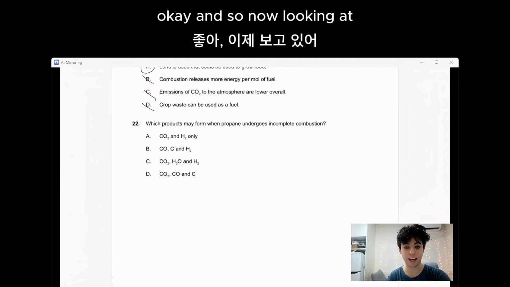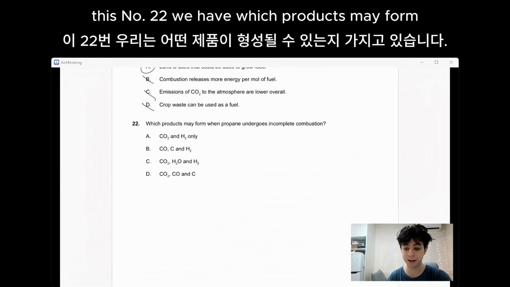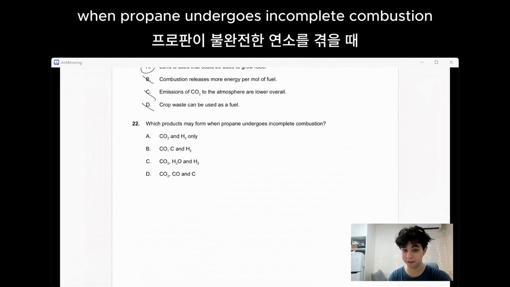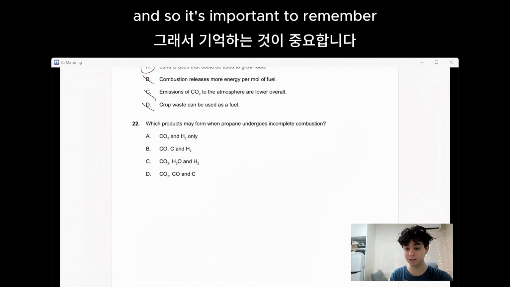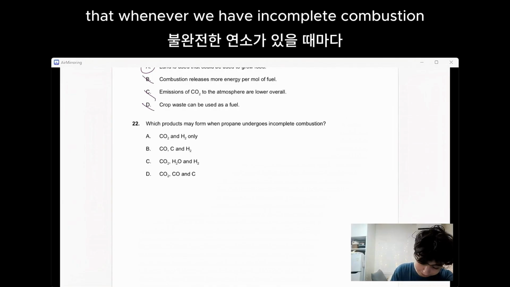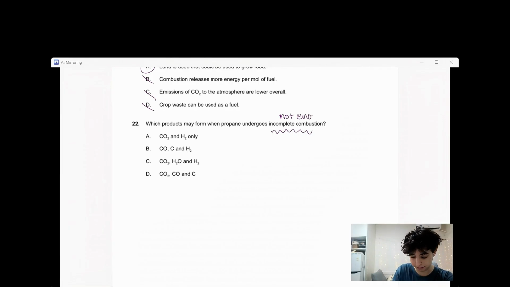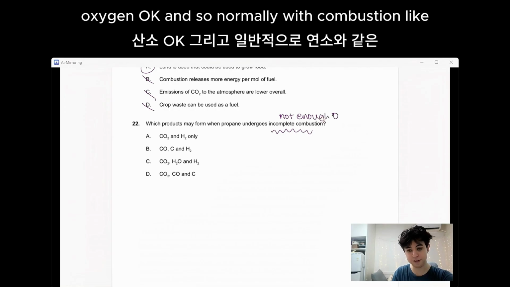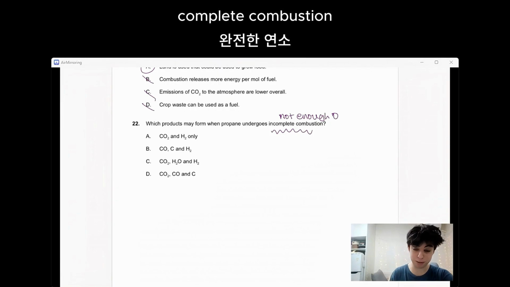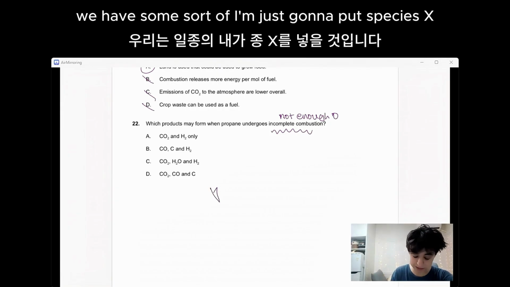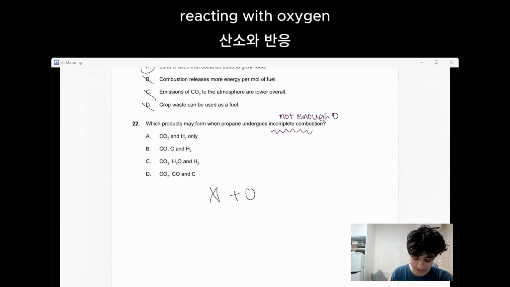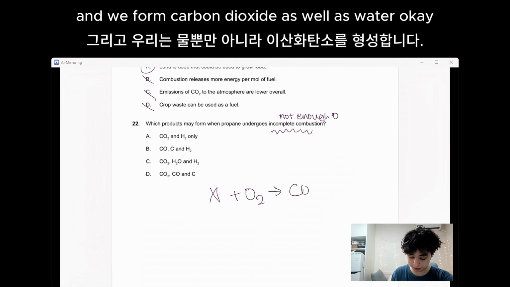Okay, and so now looking at number 22, we have which products may form when propane undergoes incomplete combustion. It's important to remember that whenever we have incomplete combustion, that essentially means we have not enough oxygen. Normally with complete combustion, we have some species X reacting with oxygen, and we form carbon dioxide as well as water.